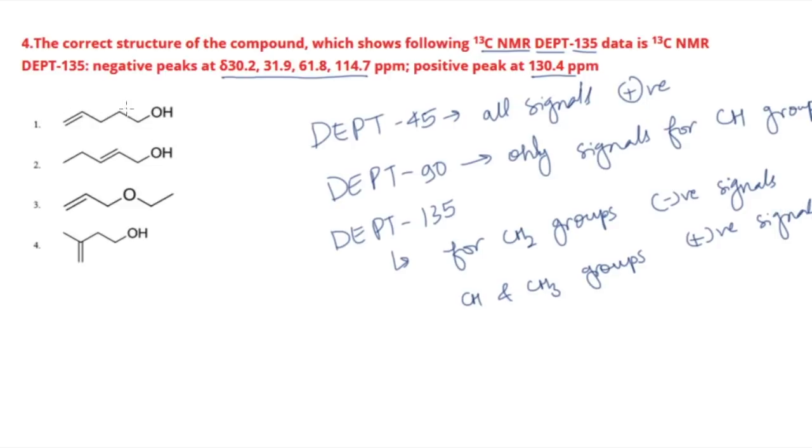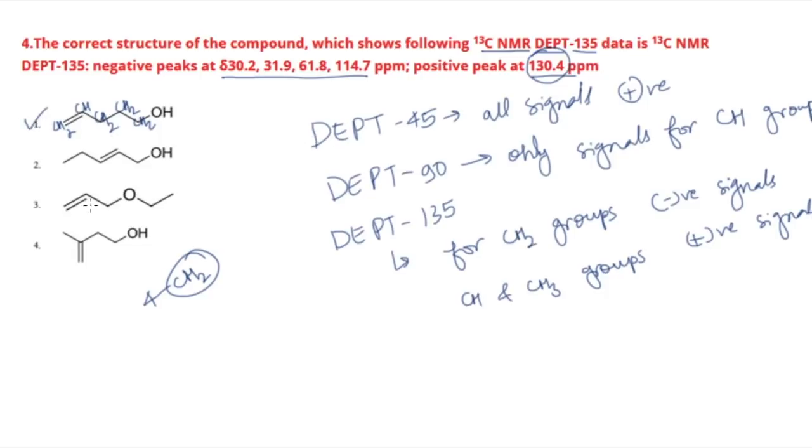So over here you have four negative peaks, meaning you have four CH2 groups. In which molecule are you going to get four CH2 groups? In the first one, see here you have CH2 at this place, here also CH2 and here also CH2. So in this one only you have four CH2 while you have one CH. For that CH you get a positive peak over here, and for the other four CH2 you get negative peaks. So the correct option is option 1.